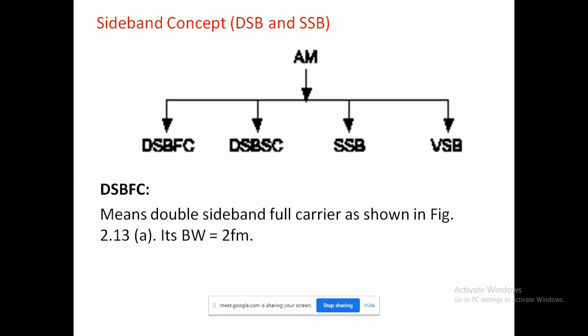Also the carrier does not contain any information in double sideband full carrier. Here the AM needs a large bandwidth. Also the AM wave gets affected by noise. Those are the three disadvantages. Otherwise we call it conventional AM.